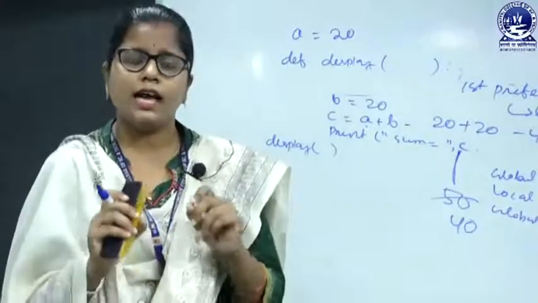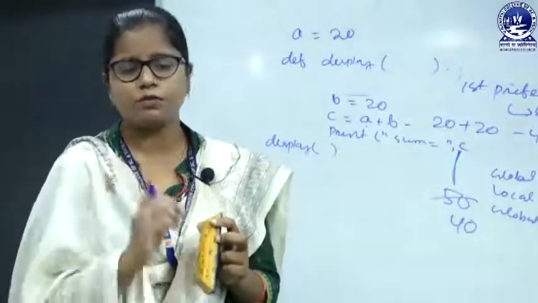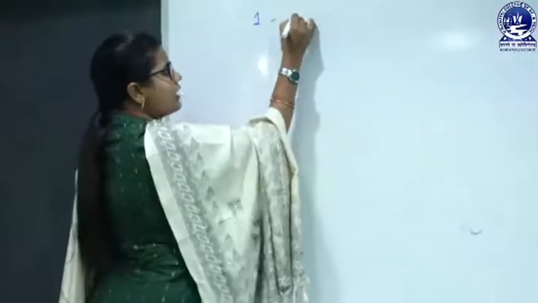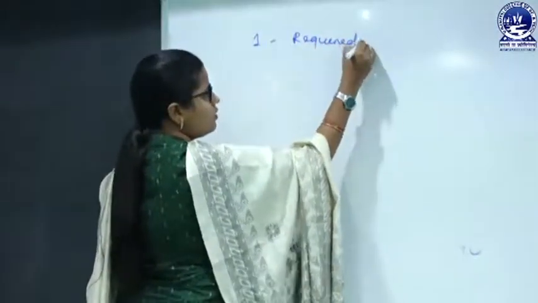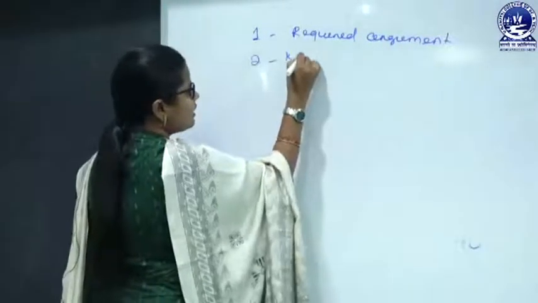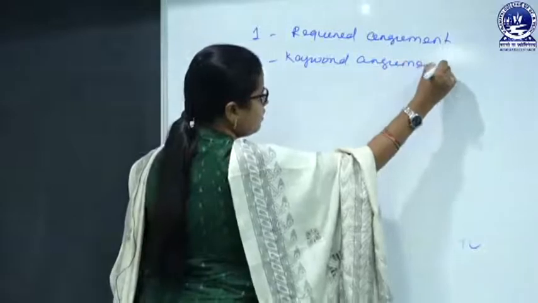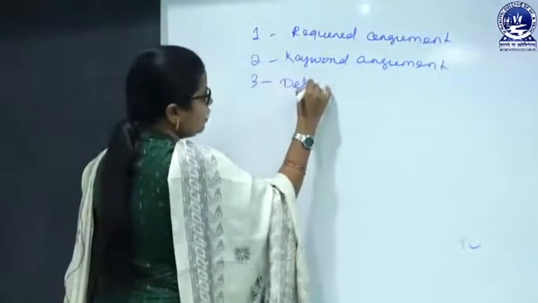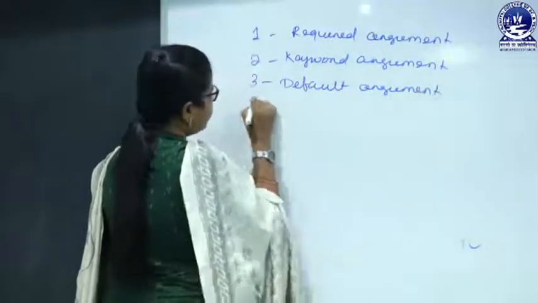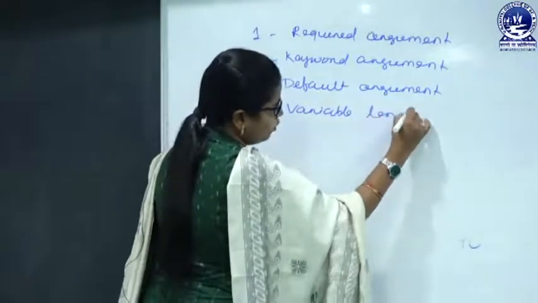Let's see what are the types of function based on the arguments. So we have 4 different types of function based on the arguments. The first one is required argument, the second one is keyword argument, the third one is default argument, and the fourth one is variable length argument.